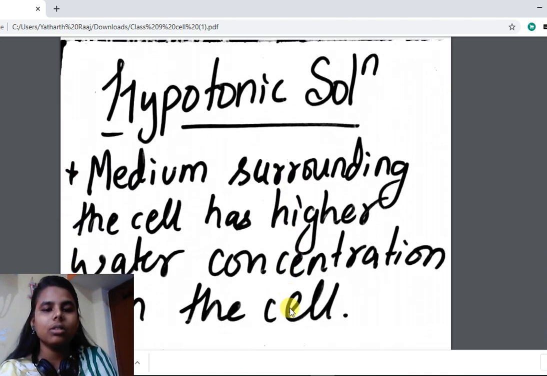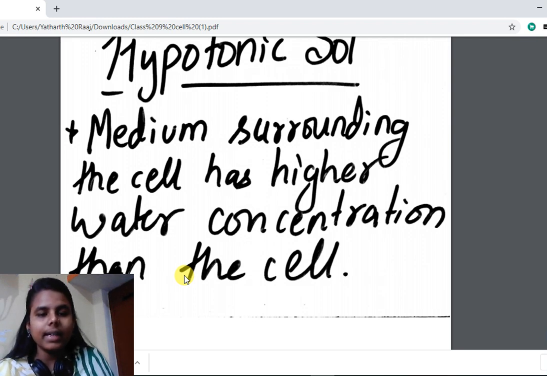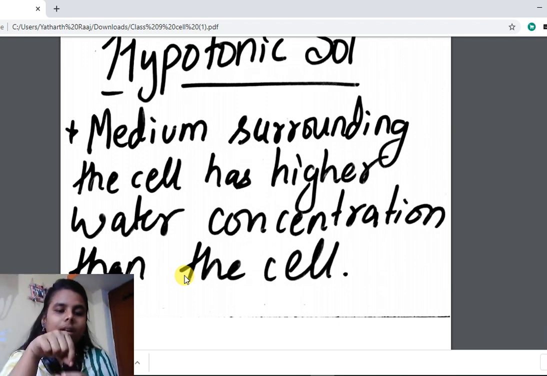So what is hypotonic solution? If the cell has low water concentration, that means the medium surrounding the cell has higher water concentration than the cell, then what will happen? The cell will absorb water. You can take an example of a biscuit. What happens when you dip it in water? Then a spontaneous movement of water molecules starts taking place from higher concentration to lower concentration. That means in a glass you have water and you have just dipped a biscuit. Then what will happen? The biscuit will start getting wet. Water molecules will travel inside the biscuit.